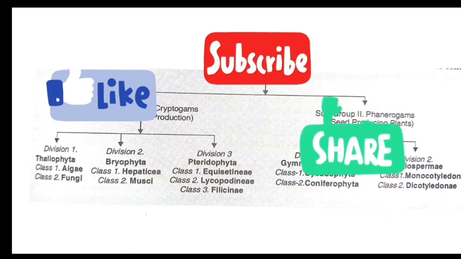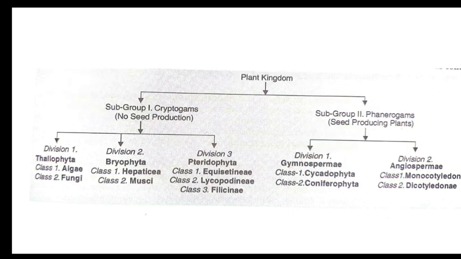Then the second division, which is bryophyta, they are non-vascular cryptogams. Then pteridophyta, they are vascular cryptogams. Then the second subdivision, which is phanerogams, they are seed producing plants and they are divided into two divisions. One is gymnosperm and one is angiosperm.